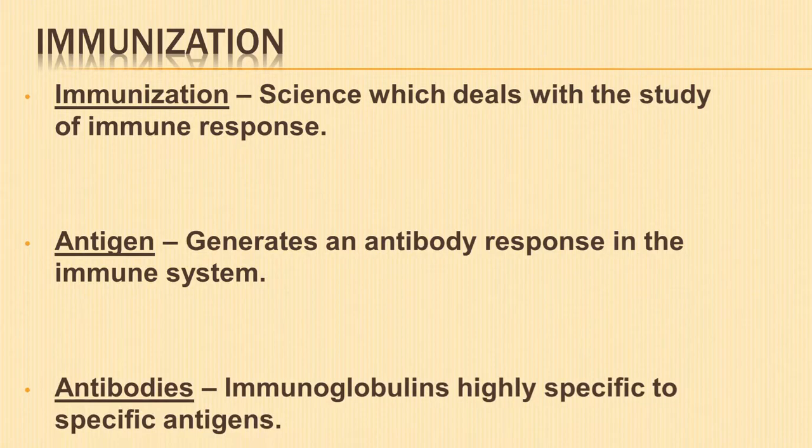An antibody is a class of glycoprotein produced by plasma cells, which in turn are formed by B lymphocytes and circulate throughout the blood and lymph. They are also known as immunoglobulins and are highly specific to specific antigens.